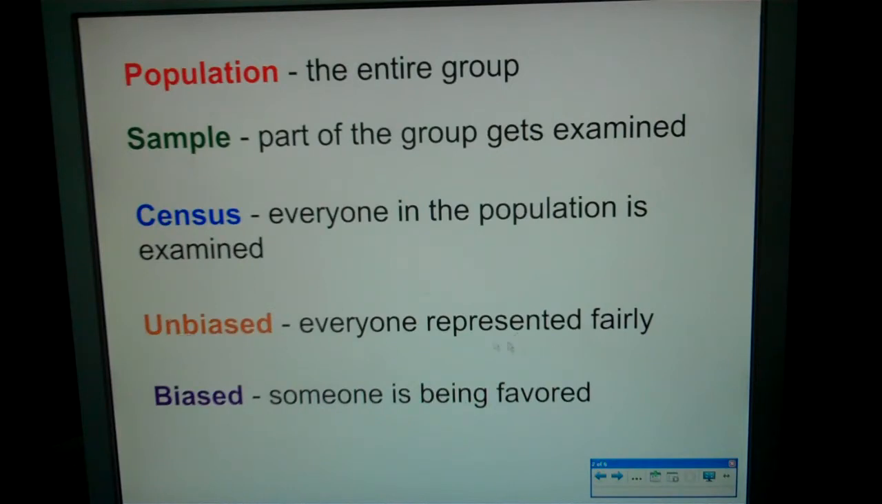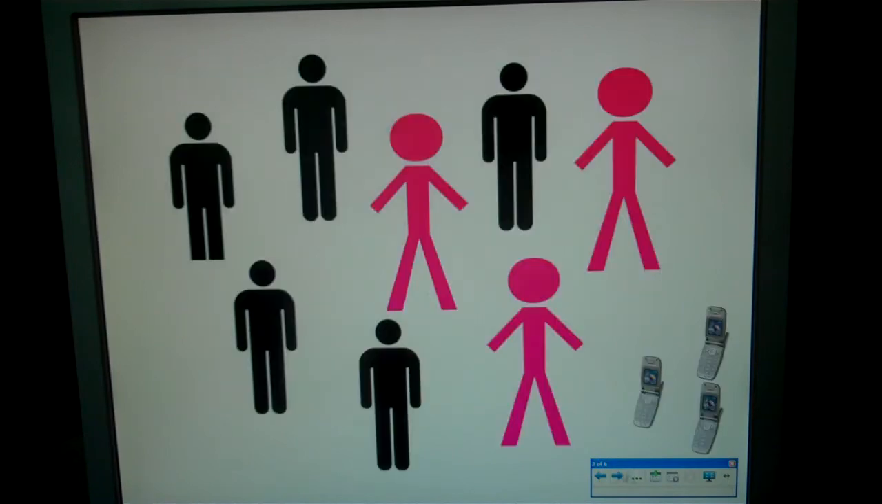Unbiased and biased. Unbiased means everyone is represented fairly, okay? There's no picking certain people because they're wearing red shirts. It's just everyone gets represented fairly. And biased, that means that someone is being favored or some group is being favored, okay? And we're going to discuss that in just a minute.